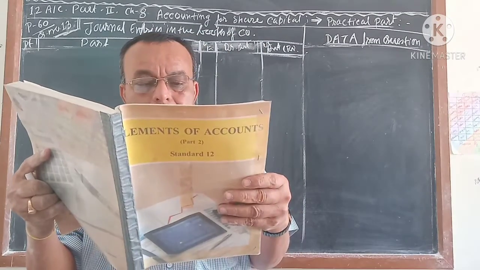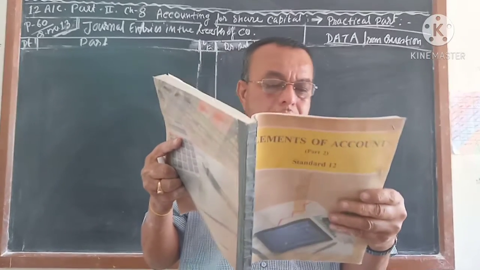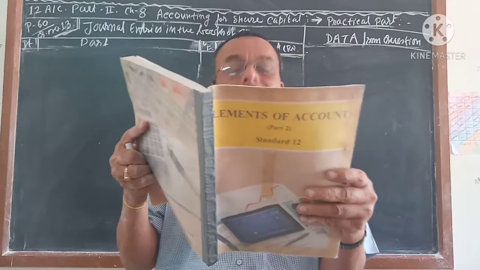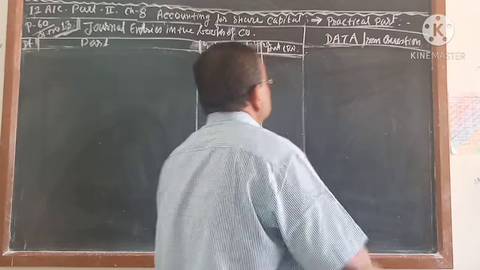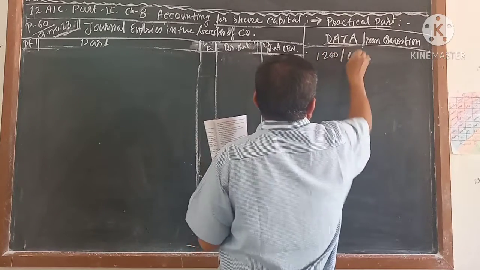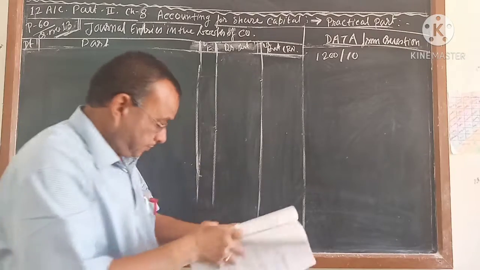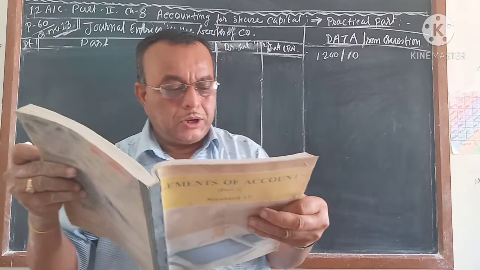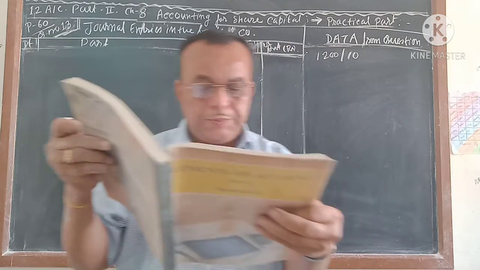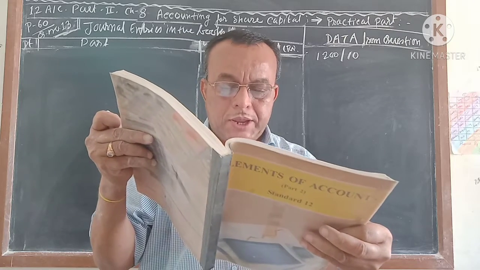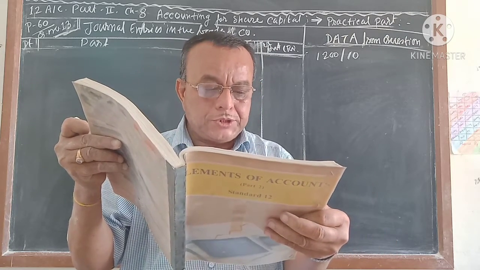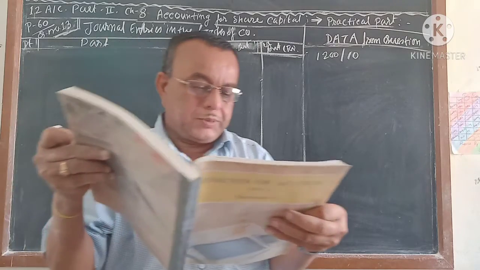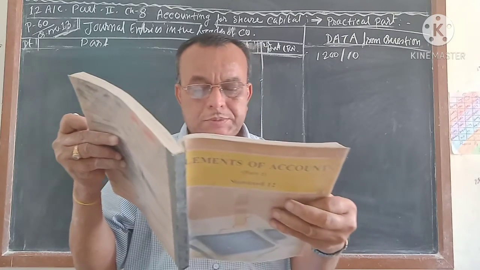Write journal entry in the books of the company for forfeiture and reissue of forfeited shares from the following information. Number 1. Company forfeited 1,200 equity shares of rupees 10 each. So we can write it here: the total shares 1,200 and face value was 10 each. For non-payment of the allotment money of rupees 14 per share, including premium of rupees 10, and first and final call money of rupees 3 per share, the company reissued all these forfeited shares after giving the maximum possible discount.